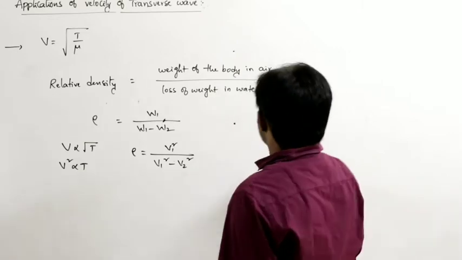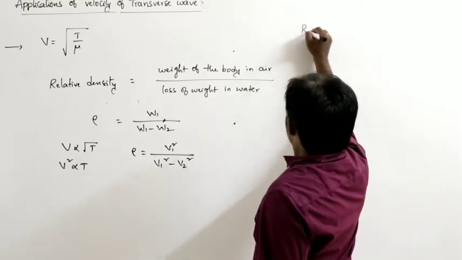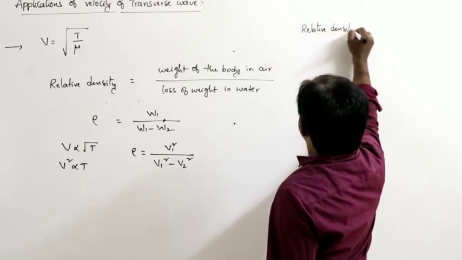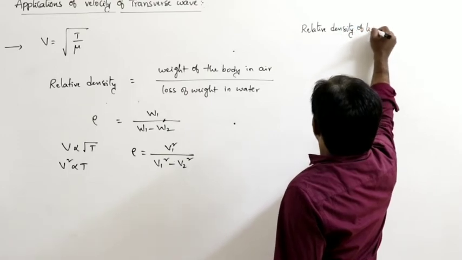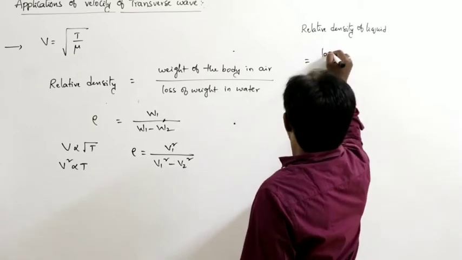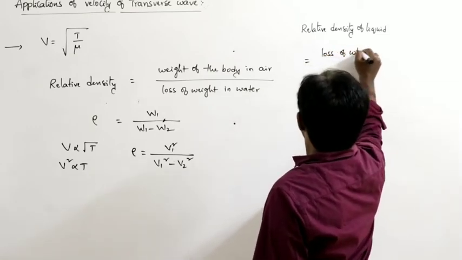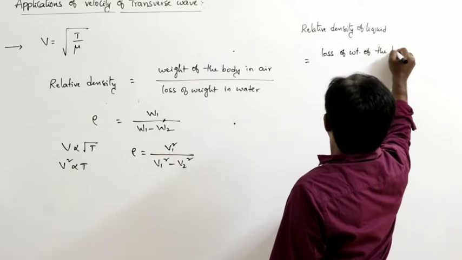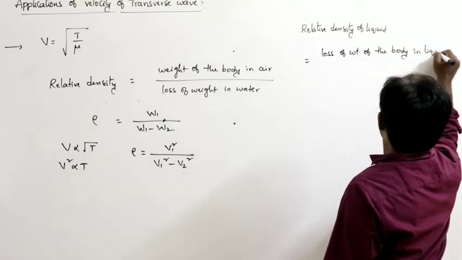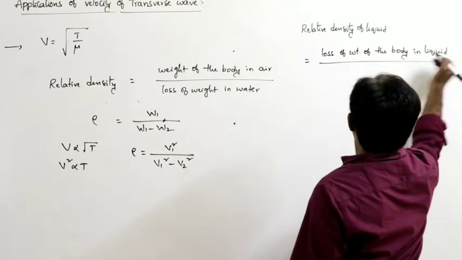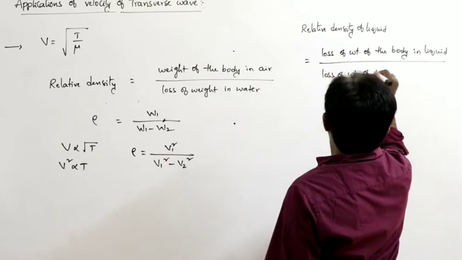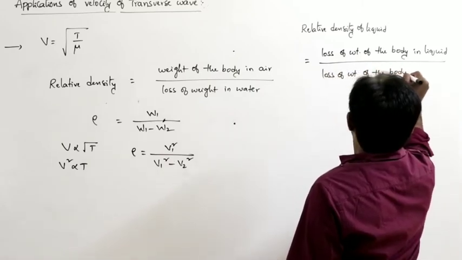So in the same situation, how can you calculate relative density of a liquid? Relative density of liquid can be written as loss of weight of the body in liquid divided by loss of weight of the body in water.